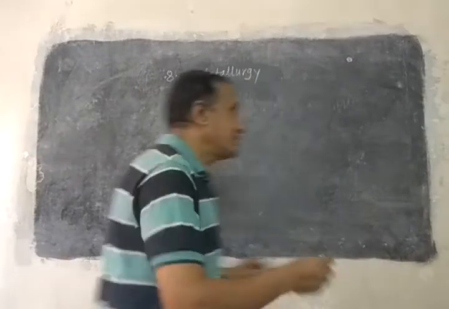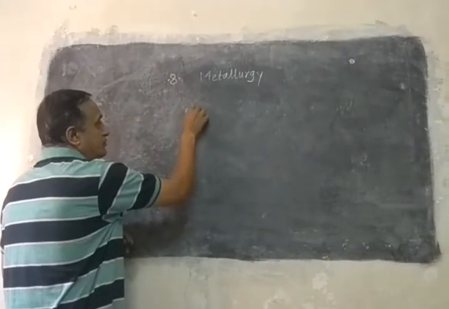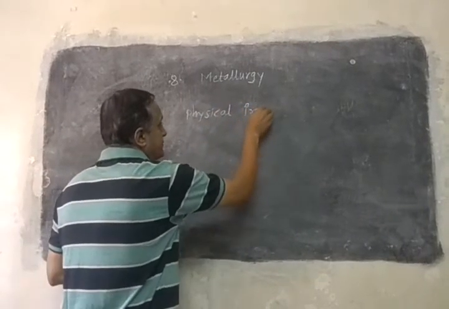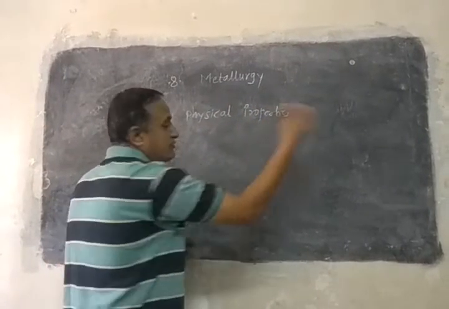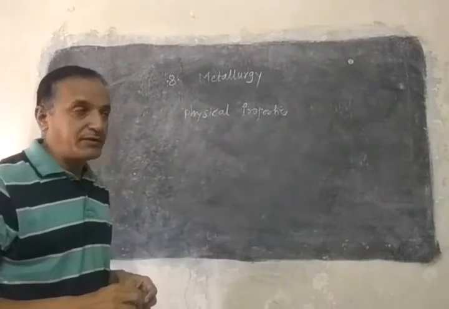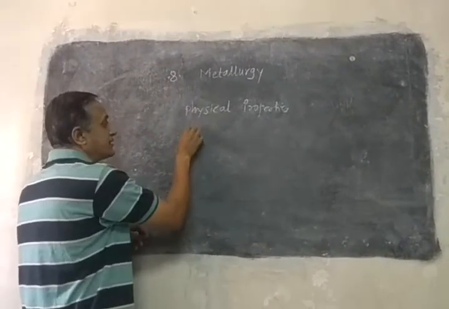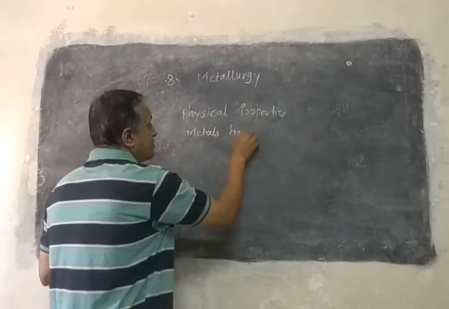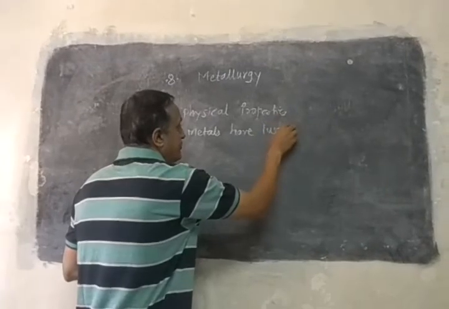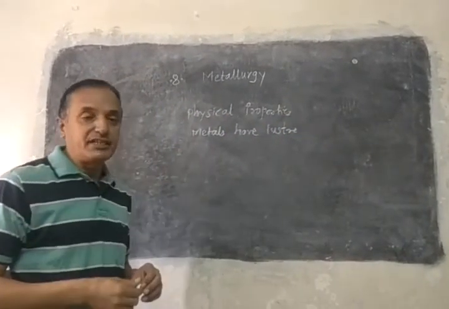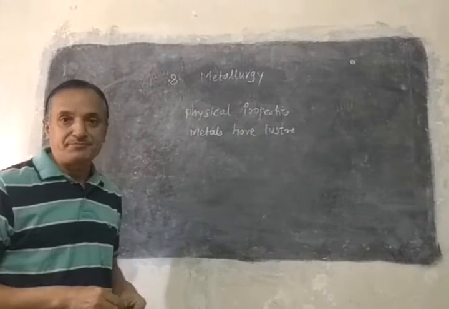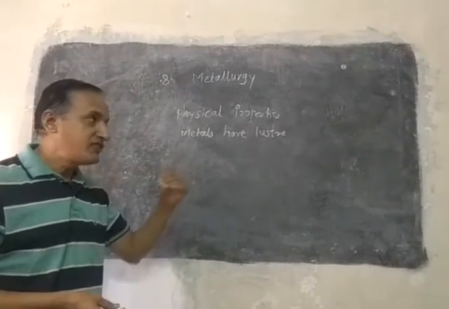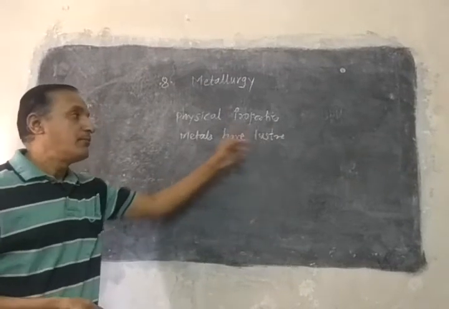See, the first is the physical properties of metals. We study the properties of both together. Metals have luster. Now luster means what? When light falls on the metal, the light gets reflected and shines. So the reflection takes place, which is called luster. Metals are lustrous.